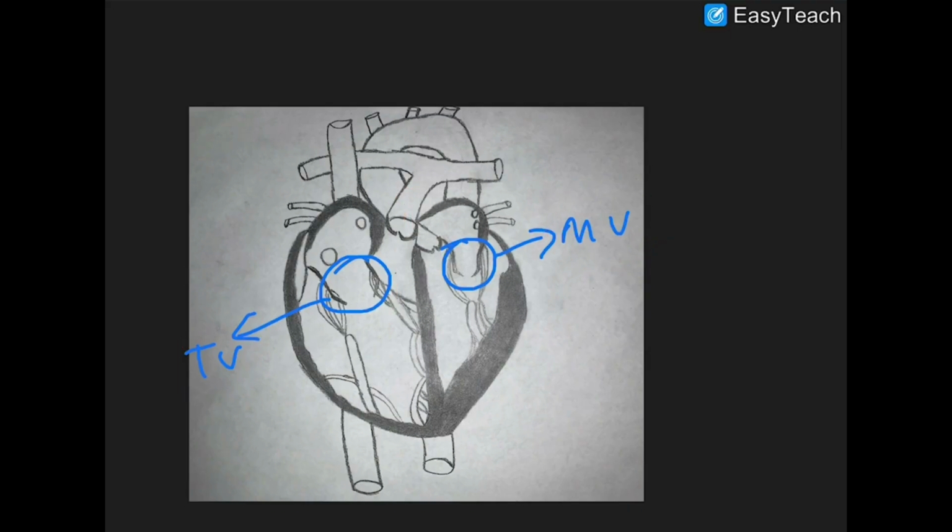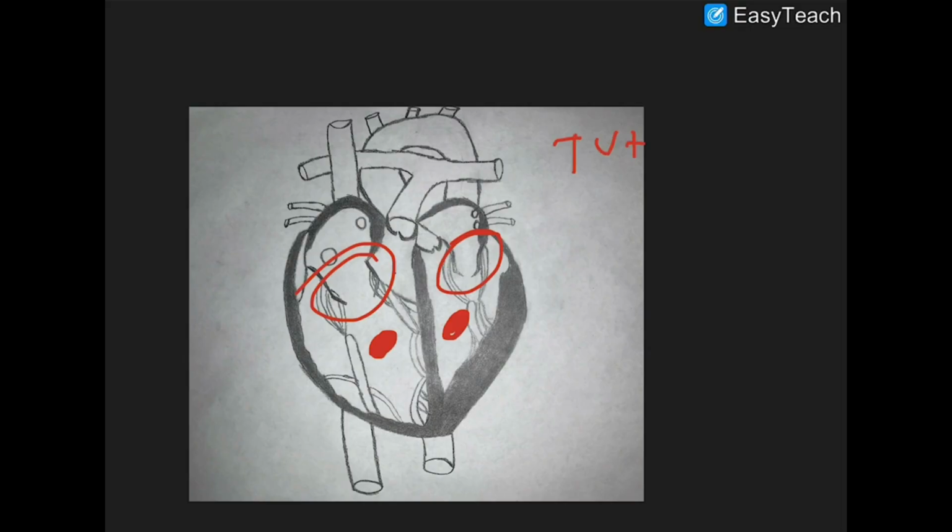The S2 sound is when your aortic valve and your pulmonary valve close. So if we follow the right ventricle: your right ventricle contracts, your tricuspid valve closes, that's your S1. The same thing here: your left ventricle contracts, your mitral valve closes. The closure of your tricuspid valve plus mitral valve is S1.